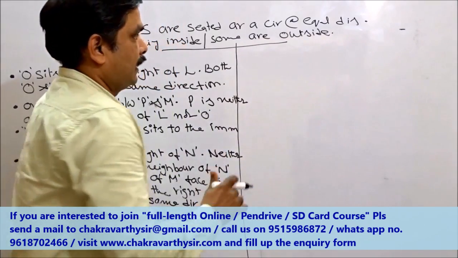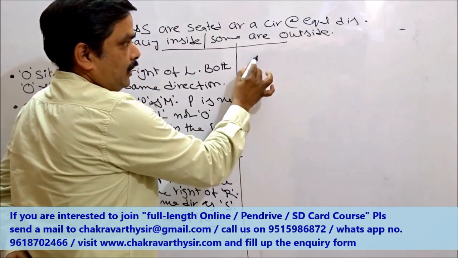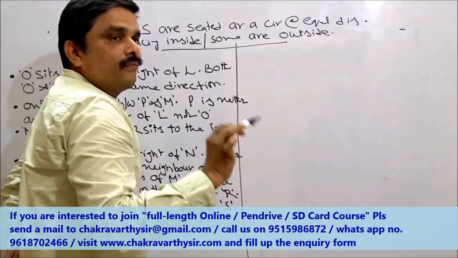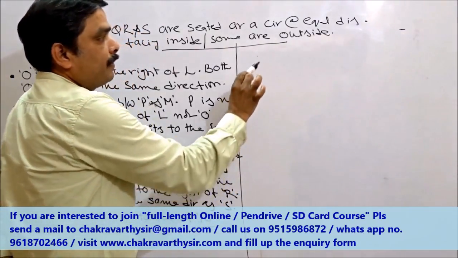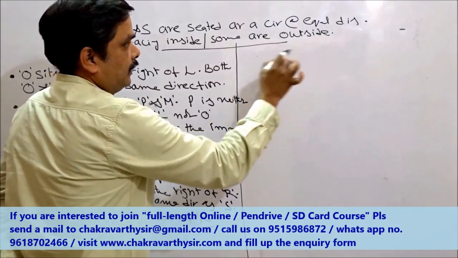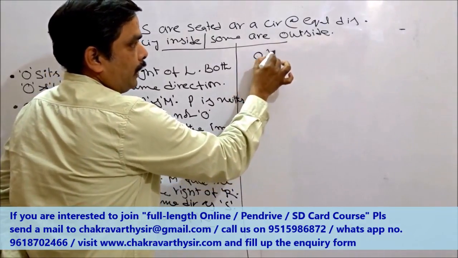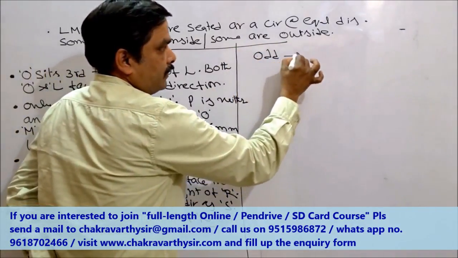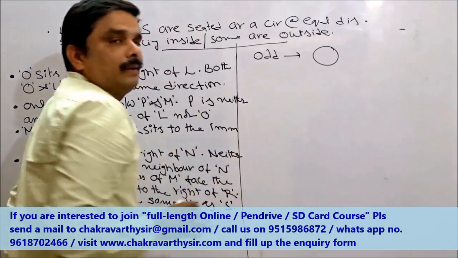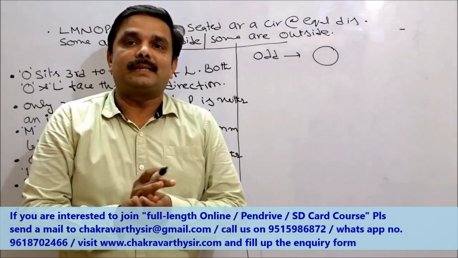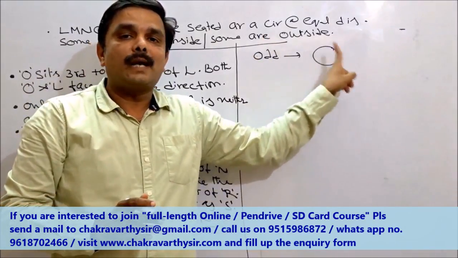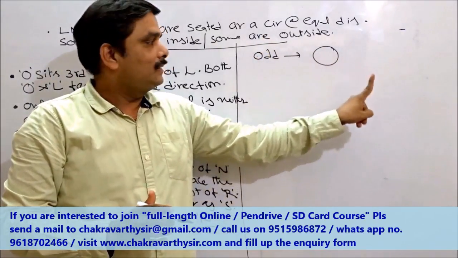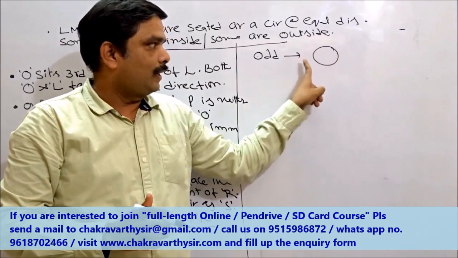Alright, first thing is, in the given question, first find out how many persons are there. If the number of persons in the given question is an odd number, you need to start the question by taking a circle. Because when an odd number of persons are there, you cannot determine who is opposite to whom. That's the reason why even if you take the circle also, it doesn't matter.